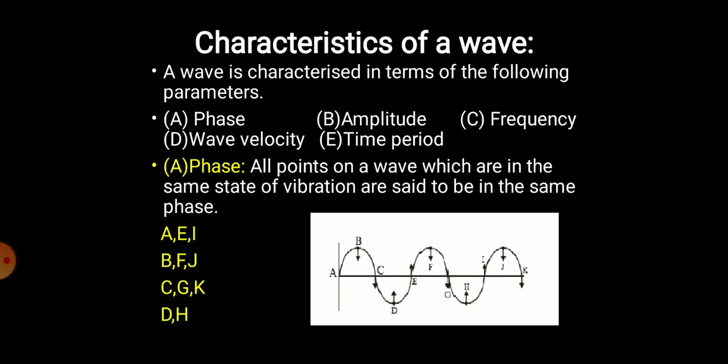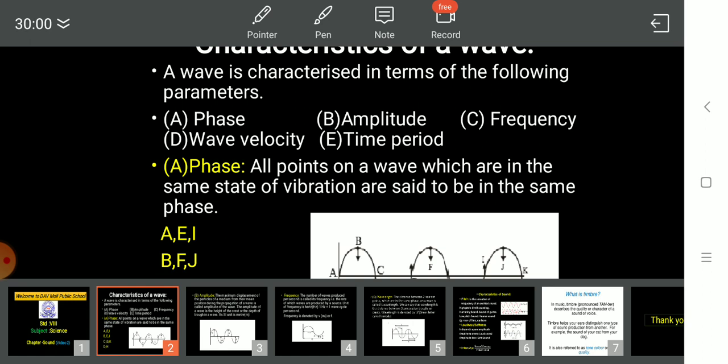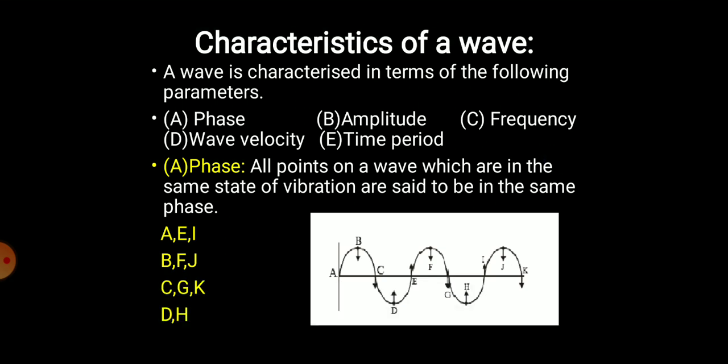Now let us understand some more terminology about waves. A wave is characterized in terms of the following parameters: phase, amplitude, frequency, wave velocity, and time period. These are certain characteristics of a wave. So let's see what is phase.